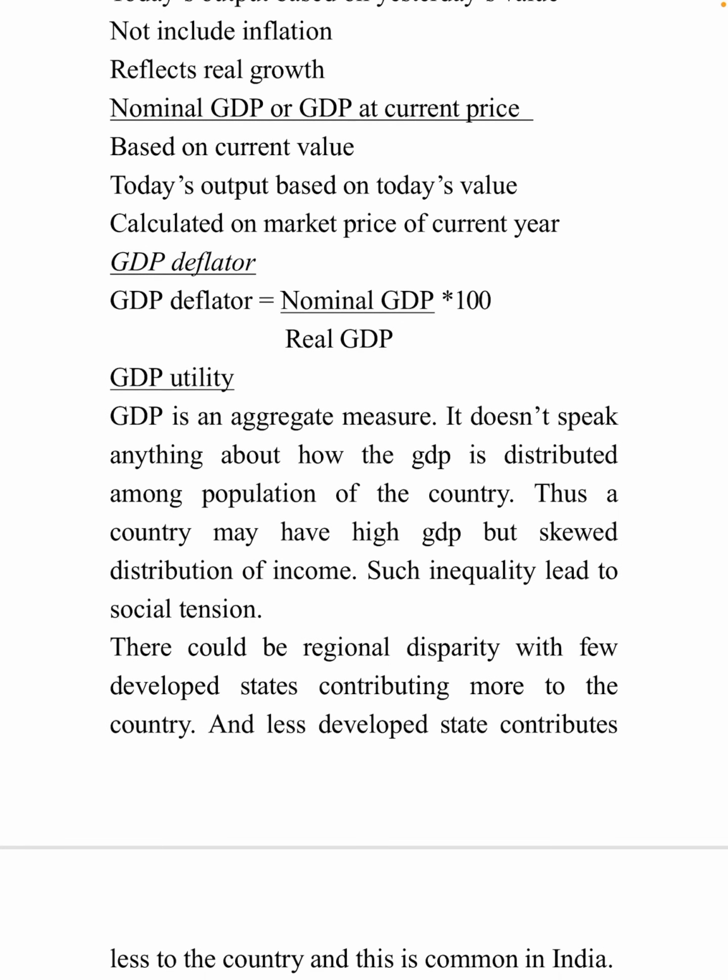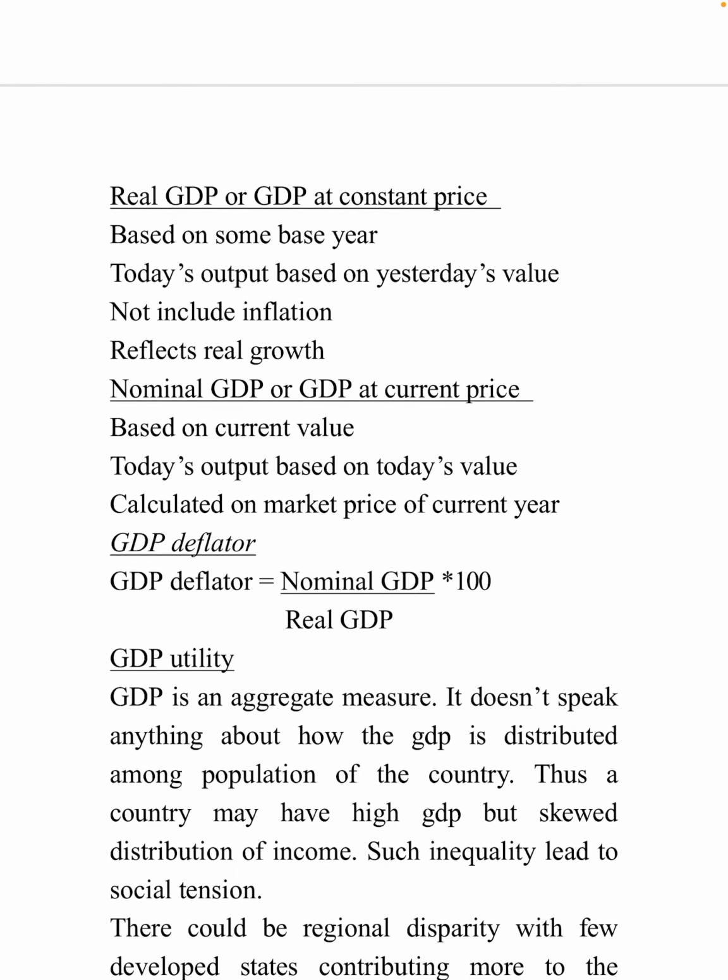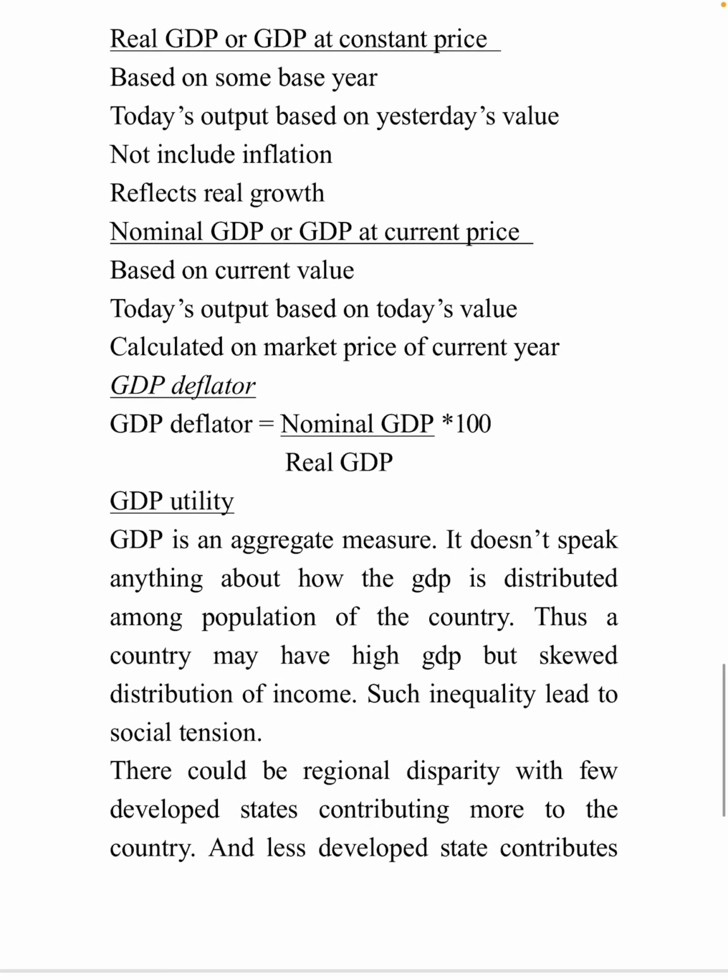What is nominal GDP then? GDP at current price, based on current value. So in nominal GDP, if we say calculate GDP of 2010, then we calculate the GDP of 2010 itself, comparing 2010, not 2005. Okay, I think you understood the difference. It is calculated based on today's value in nominal GDP. In real GDP, it is based on yesterday's value, or the base value, right?